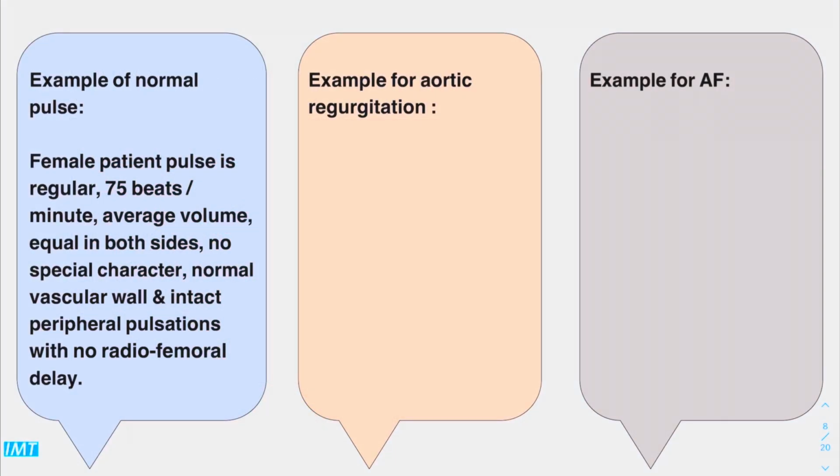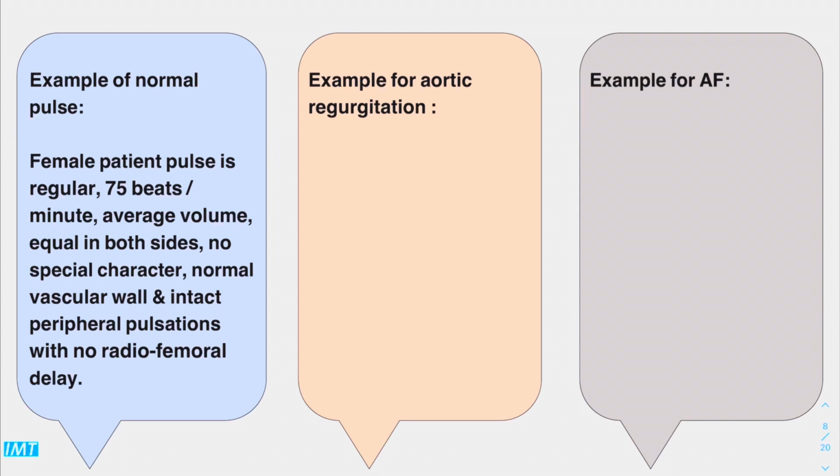Here you have 3 examples of pulse description. The first one is normal. We have a female patient, pulse is regular, 75, average volume, equal on both sides, no special character. Everything is normal with the vascular wall, intact peripheral pulsation, and there is no radiofemoral delay. This is how you should write the description of the pulse.